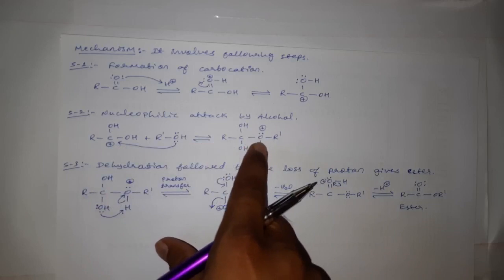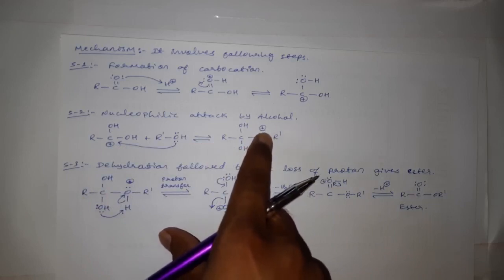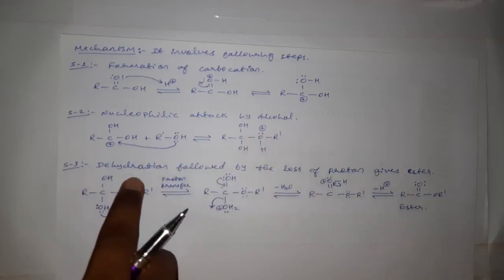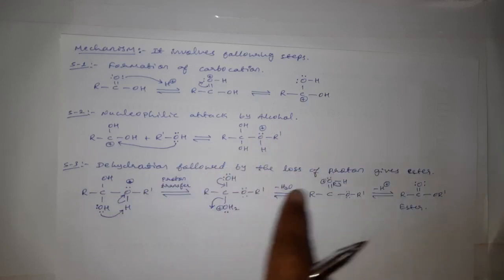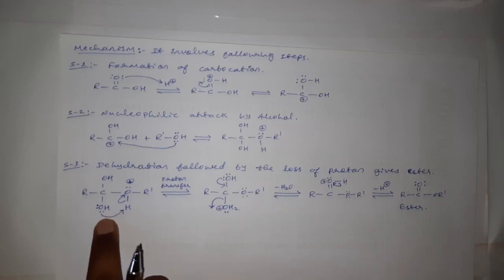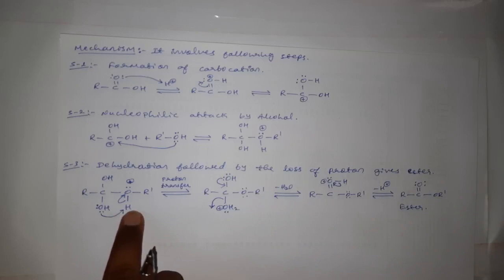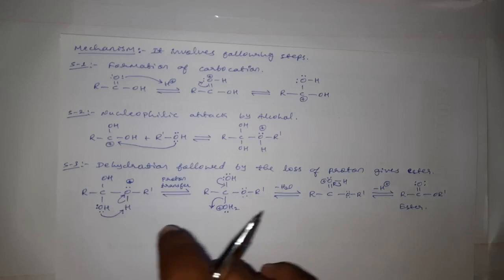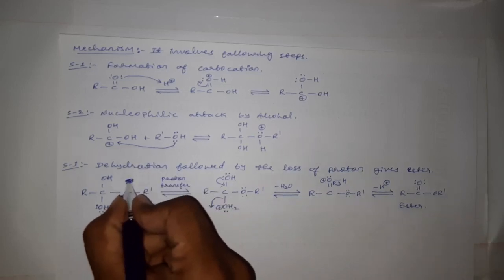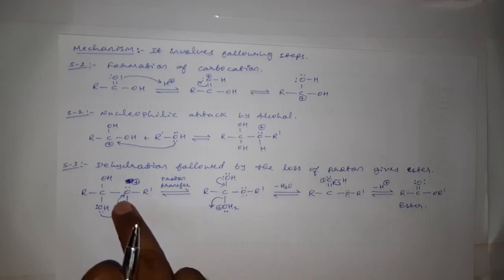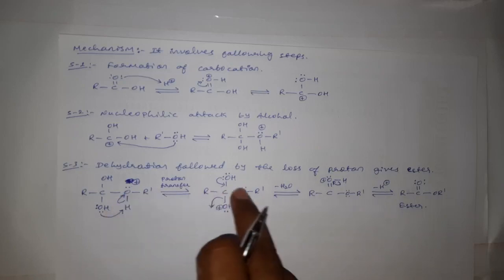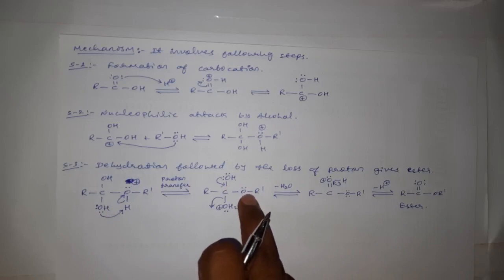And it forms R-C-OH. Here this oxygen with 3 bonds becomes unstable and gets a positive charge. And the last step is dehydration followed by the loss of proton giving ester. And here this OH which is containing oxygen with 2 lone pairs of electrons will drag this hydrogen, and this hydrogen will leave bonded electrons with the oxygen only. Here it is a positive charge on the oxygen, and this bonded pair of electrons will now move towards the oxygen and hence diminishes the positive charge.